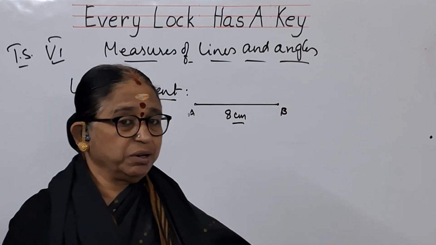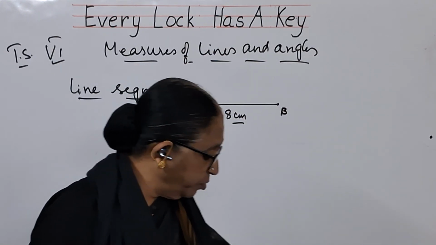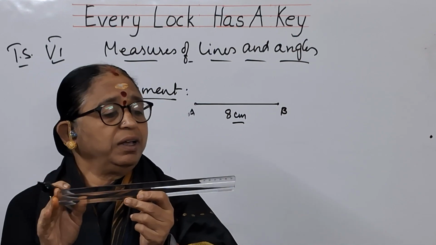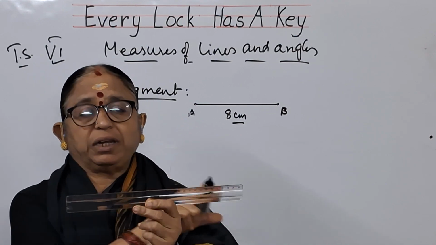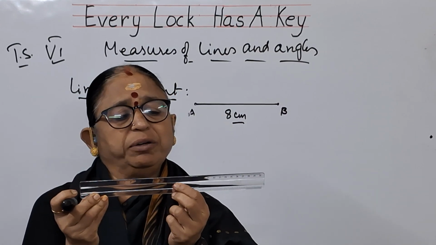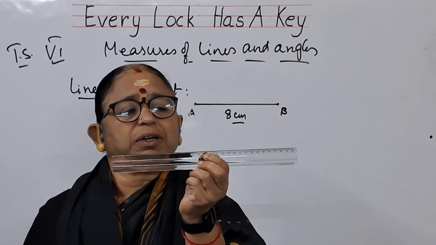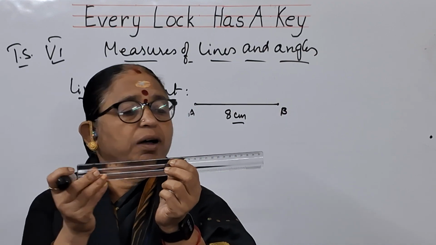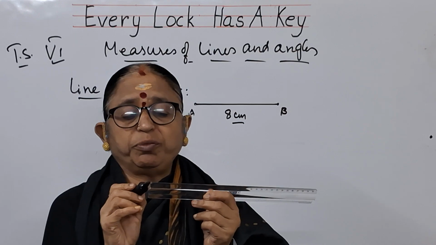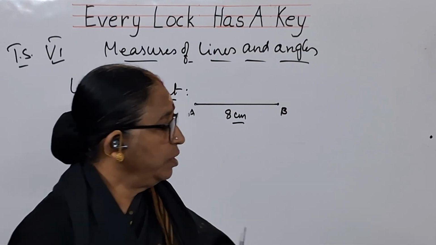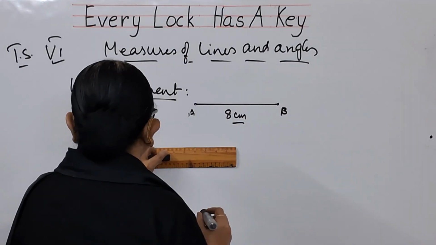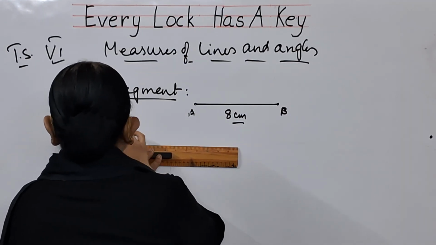So if you are talking about a scale, what is a scale? This is your normal scale children. I am taking the bigger one. It is having 1 to 30. Your normal scale might be having up to 15 as the measure, that is 14, 15 up to here. Normal scale measures up to 15. Long scale measures up to 30. So when you see this children, from 0 to 1, I will just draw a scale on the board. Go through it, children, to make it clear understanding.